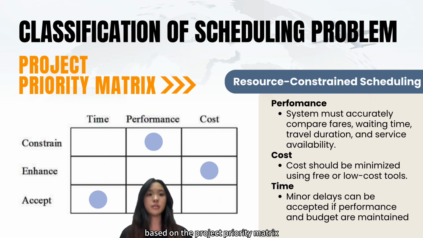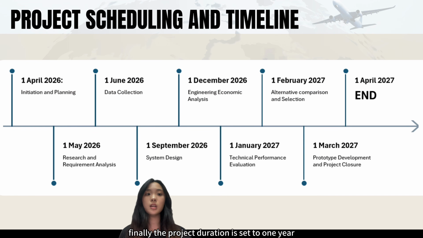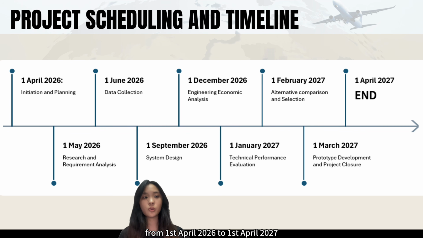Based on the project priority metrics, performance is the main constraint because the system must give reliable fare comparison and recommendations. Cost is enhanced by using low-cost tools, while time is accepted as flexible if extra testing is needed. Finally, the project duration is set to 1 year from 1st April 2026 to 1st April 2027.